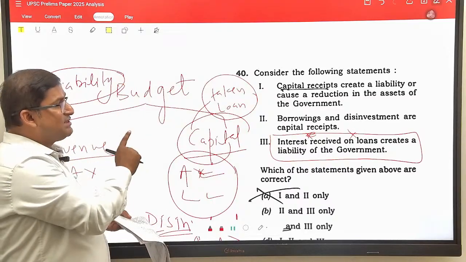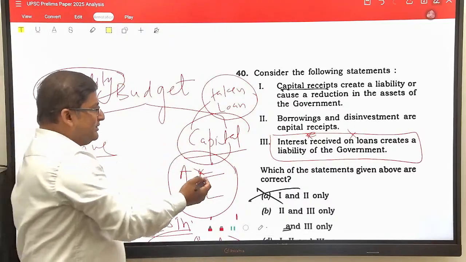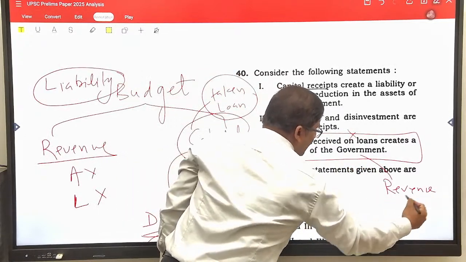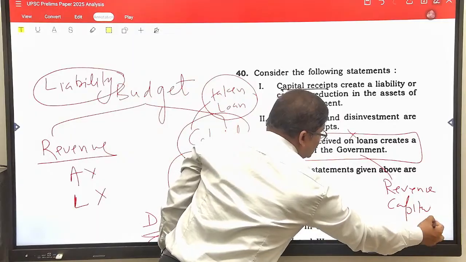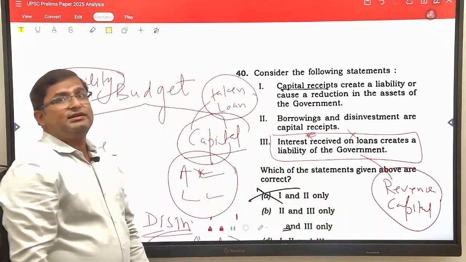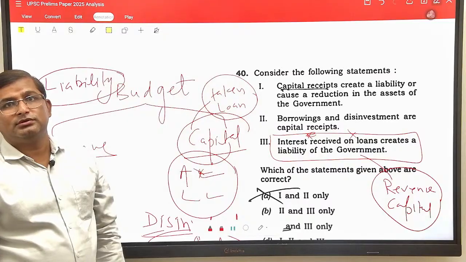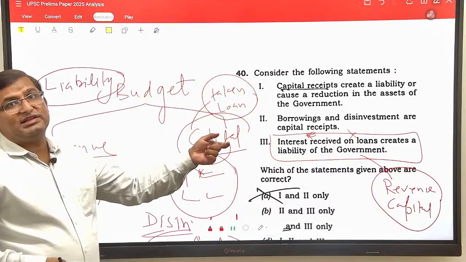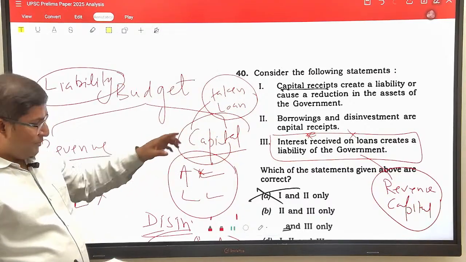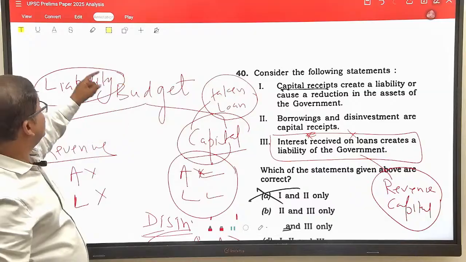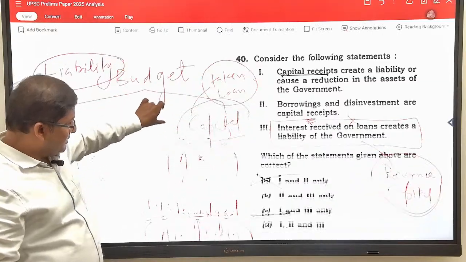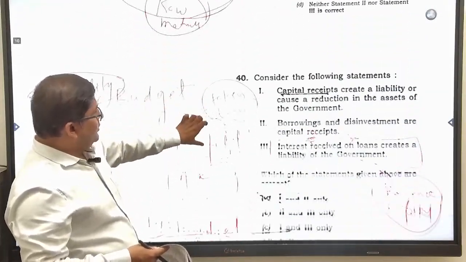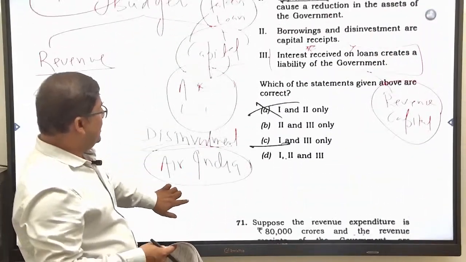So interest received on the loan comes under the revenue receipt, not capital receipt, because it doesn't impact the asset and liability of the government. If it is not impacting asset and liability, then it comes under revenue receipt. So here only two statements are correct, statement 1 and statement 2. So let me see what would be the answer. The answer would be 1 and 2.